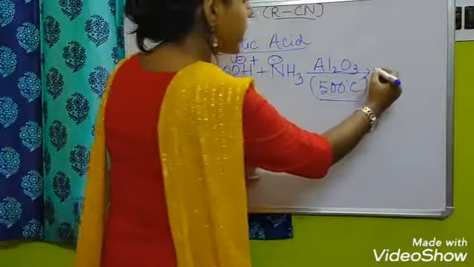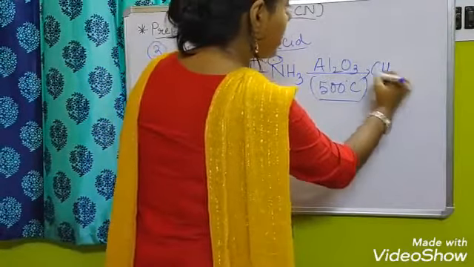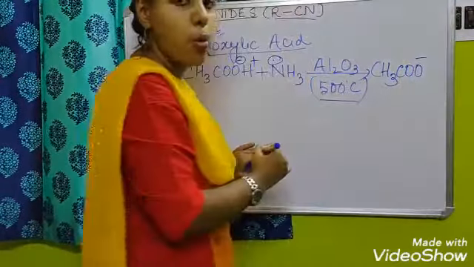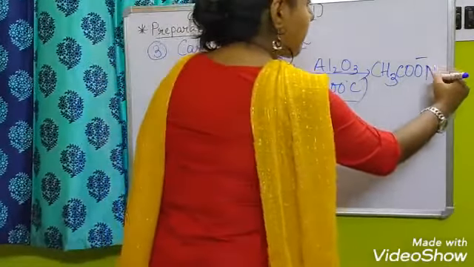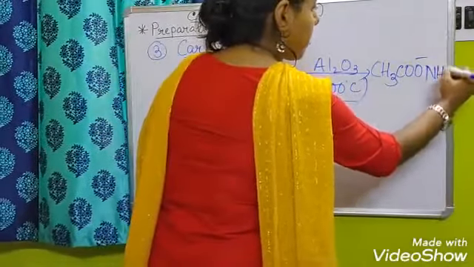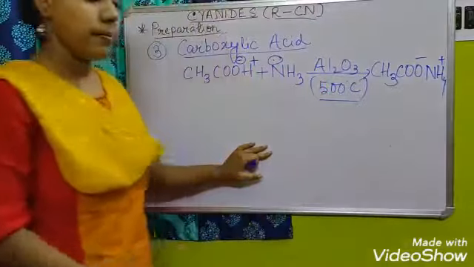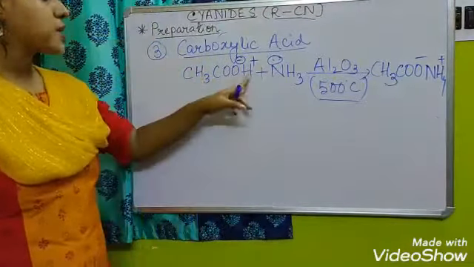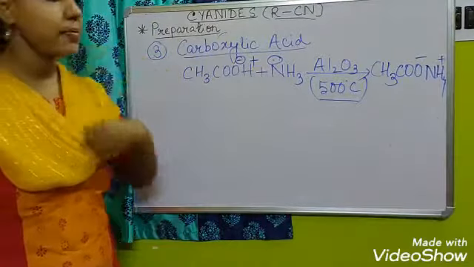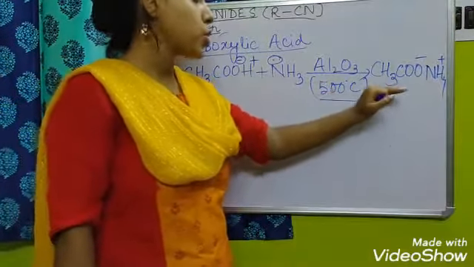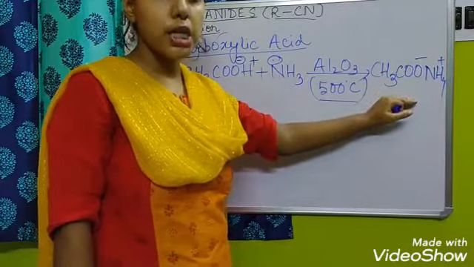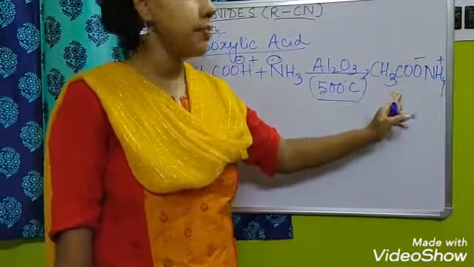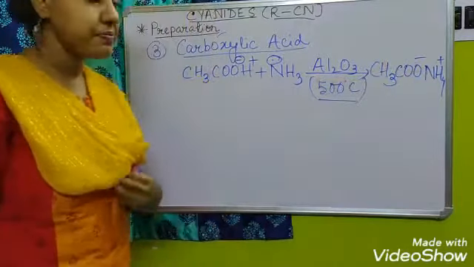So the resultant compound will be CH3COO minus NH4 plus. This H plus will be added to the NH3, making NH4 plus. So this is one type of salt, and the name of this salt is ammonium acetate. Clear? Ammonium acetate.